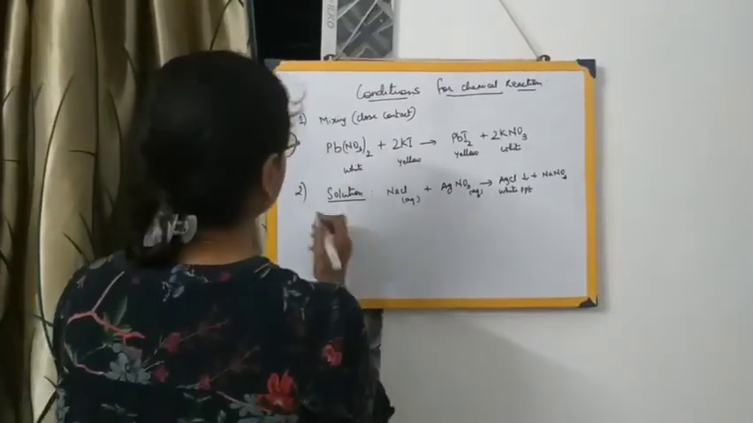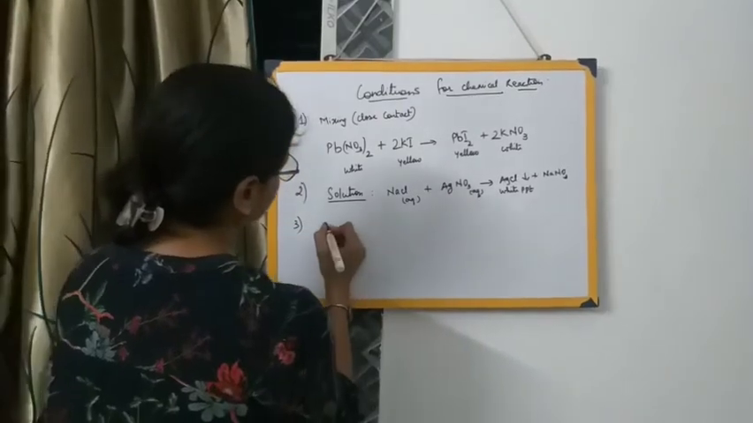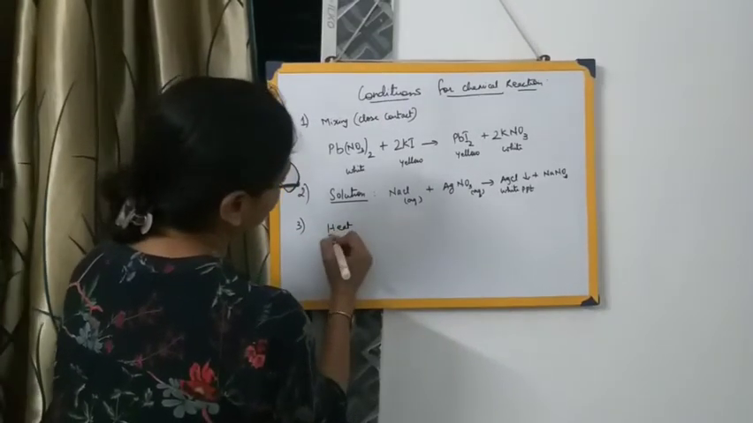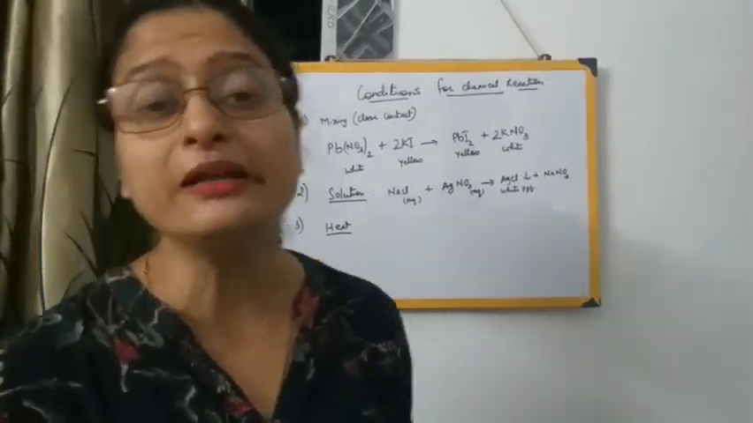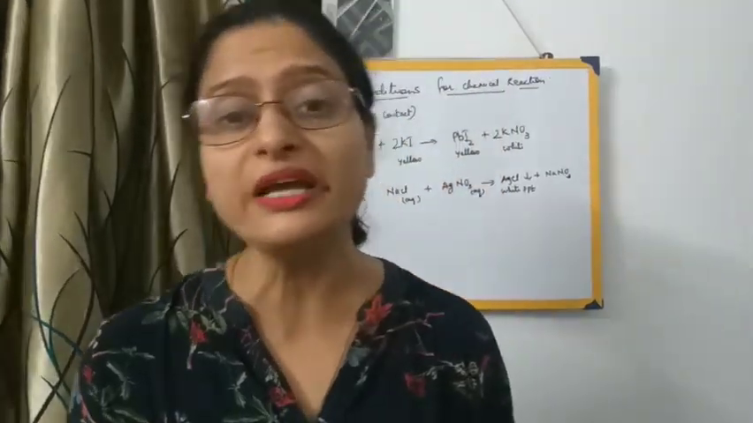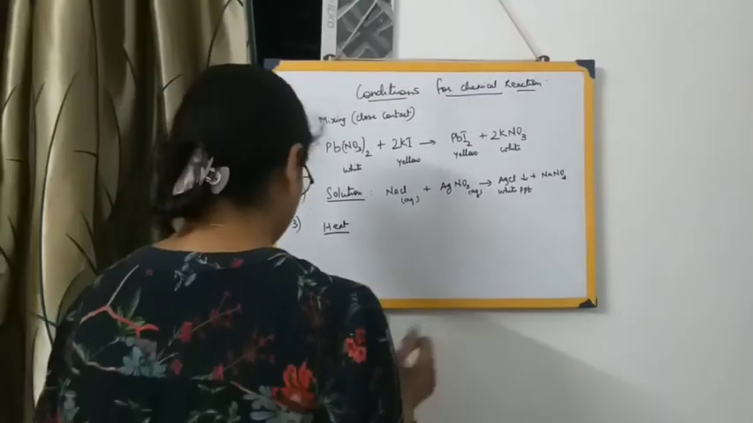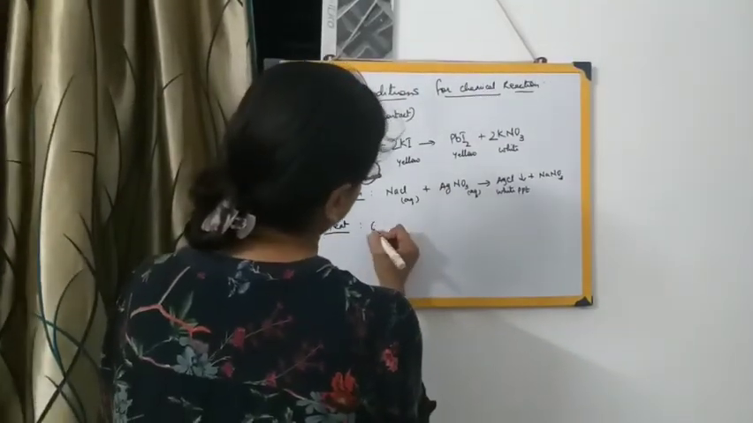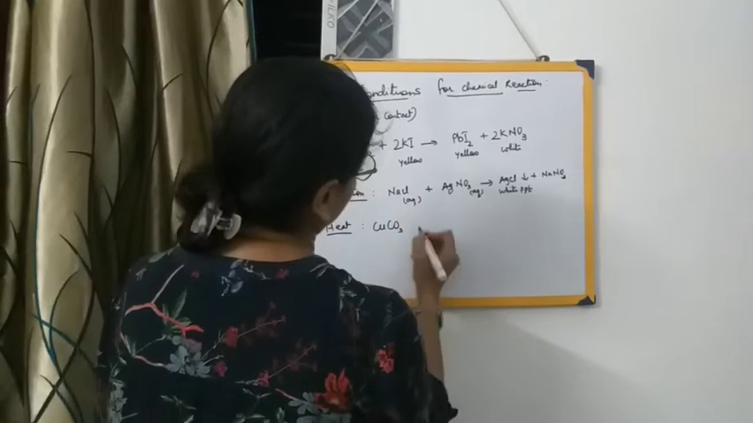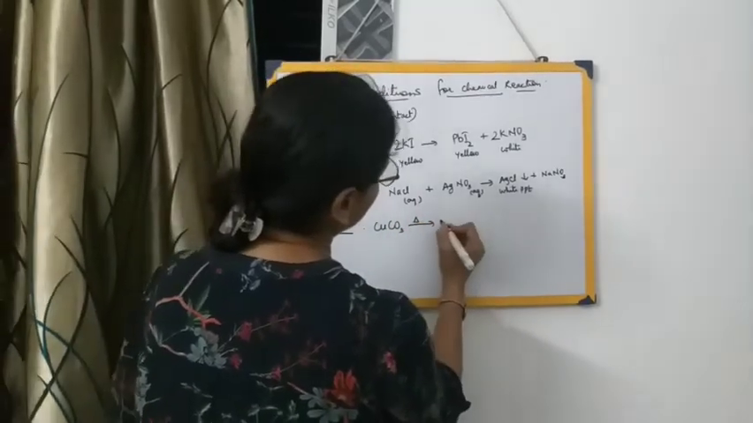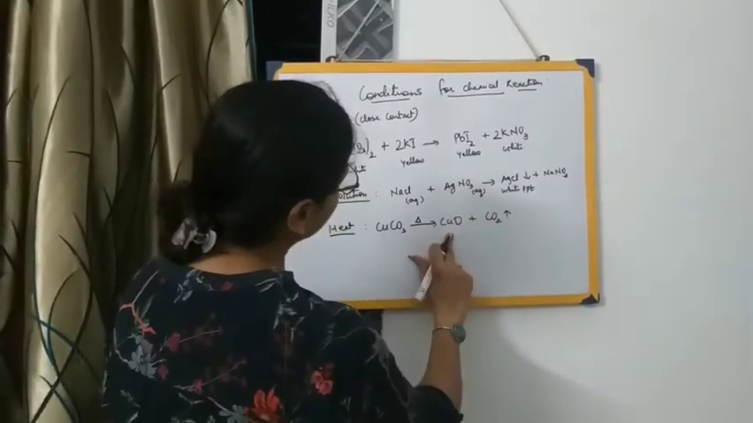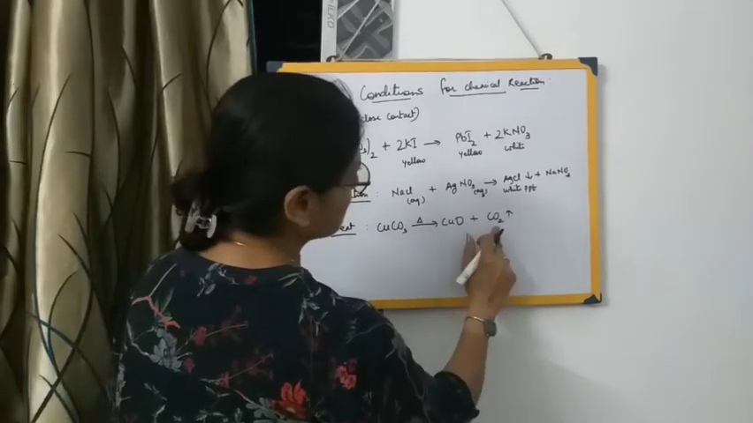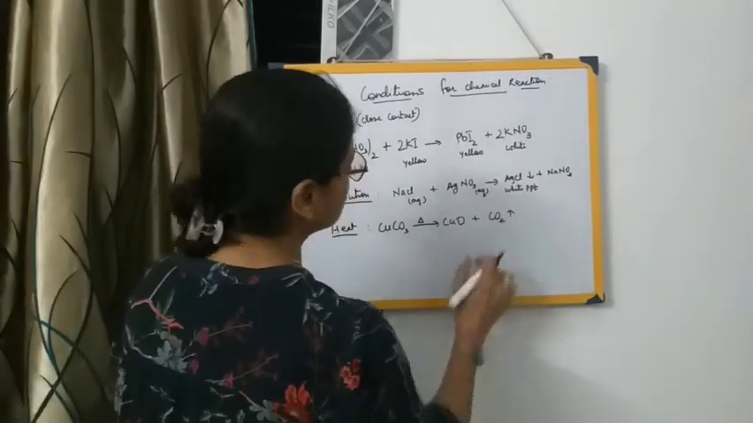Next condition is heat. Some of the chemical reactions require the presence of heat. They take place only when sufficient heat has been provided to them. For example, copper carbonate. When we heat it, it will break up into CuO plus CO2. That is, it will break up into black colored copper oxide, and carbon dioxide gas is evolved, that means gas has been given off.